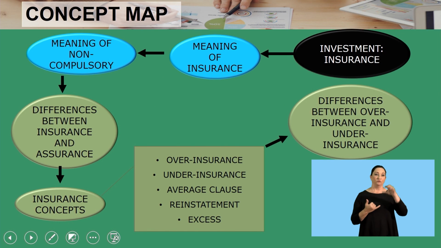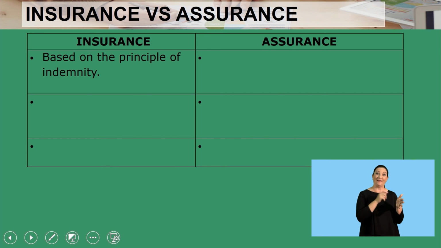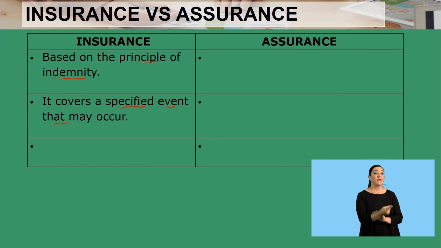And now let us look into the differences between insurance and assurance, because those are aspects that you should know. Insurance is based on the principle of indemnity, which has to do with compensating for a specified loss, and it also covers a specified event that may occur.